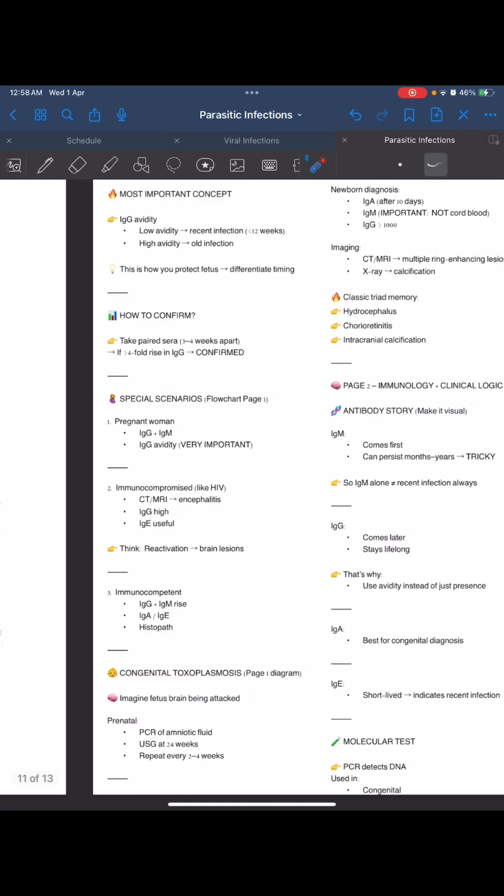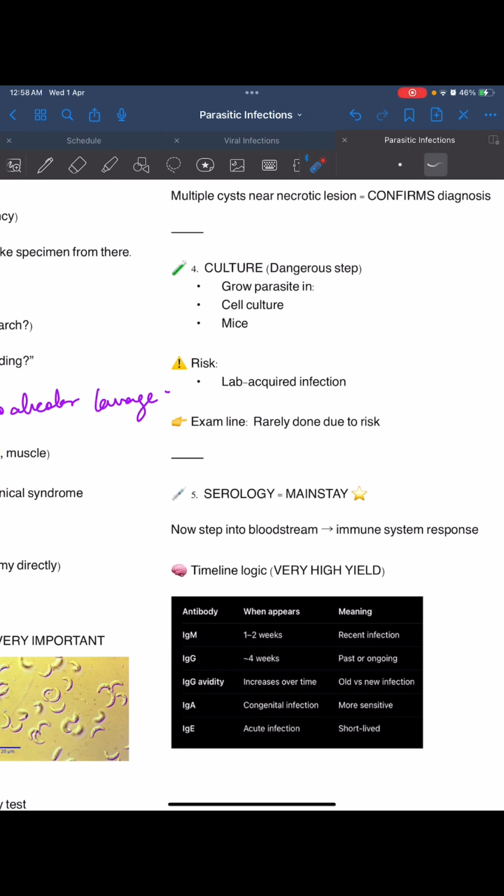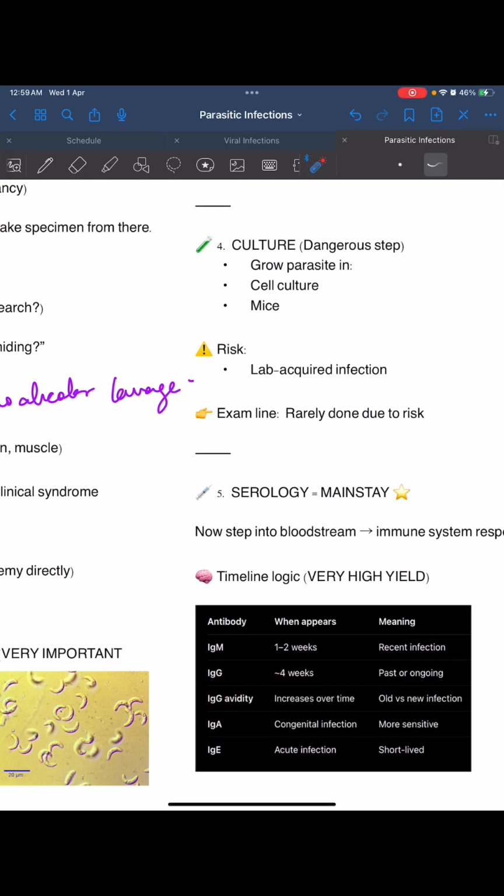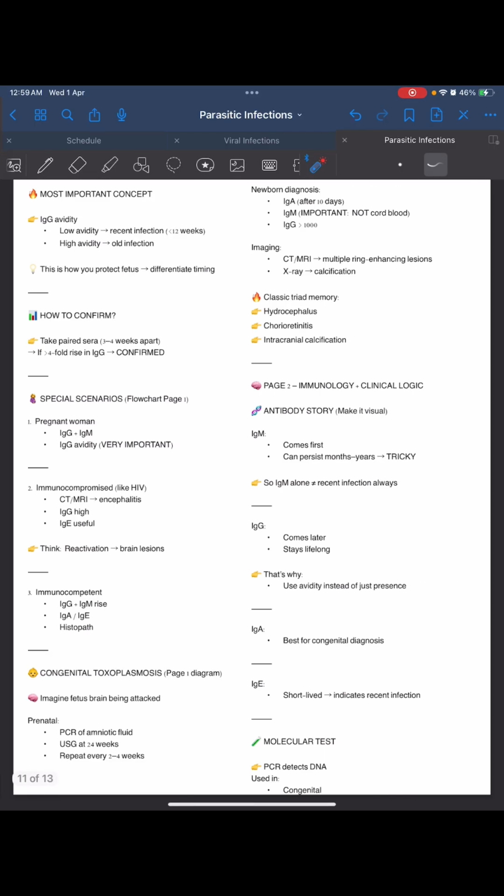Now the IgG avidity. Here we had seen the basic concept that it increases the binding strength of the antigen and the antibody. It increases over time because IgG is increasing over time. Initially IgG is not present. It is found in the 4th week. So the binding of the IgG antibody and the antigen will increase slowly. During recent infection, there is low avidity with IgG, but in old infection there will be high avidity because of the presence of IgG antibodies. Recent infection means less than 3 months, 12 weeks. This is how you protect the fetus, by differentiating timing.